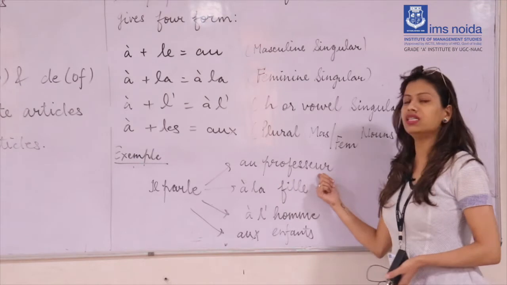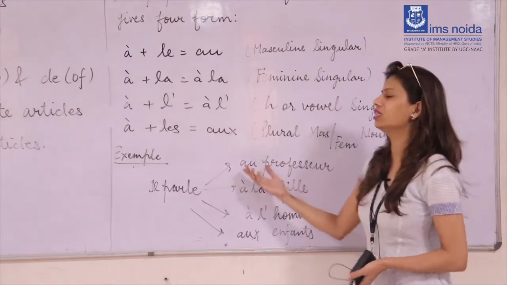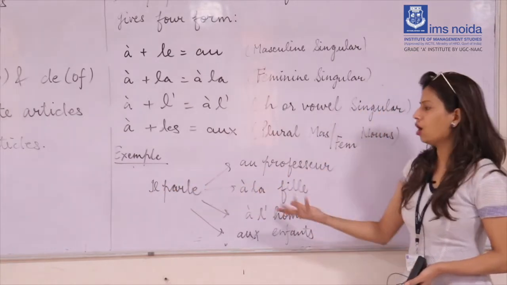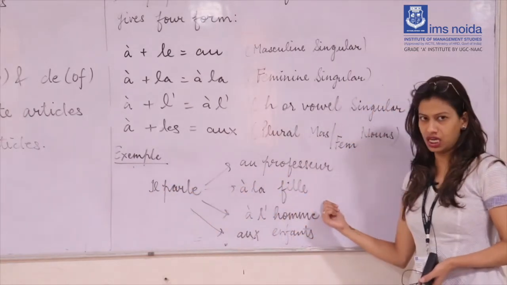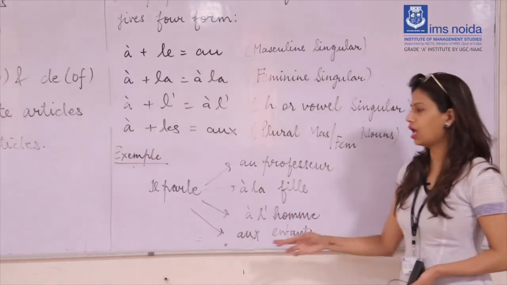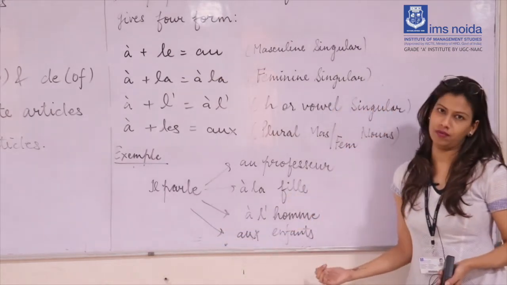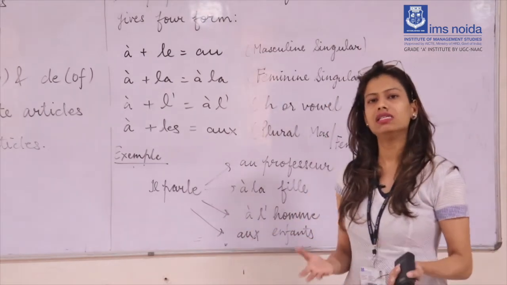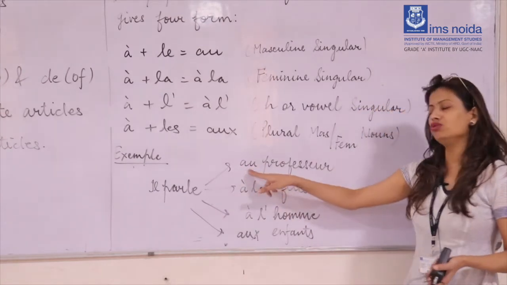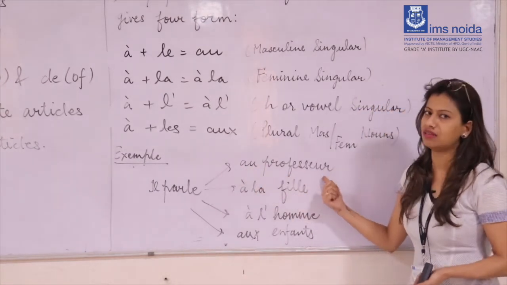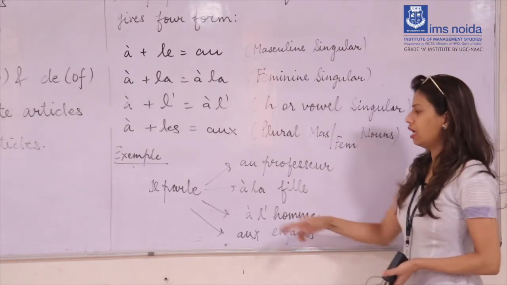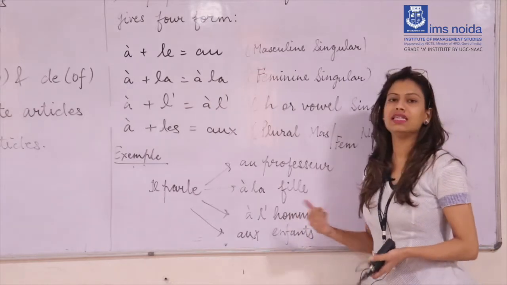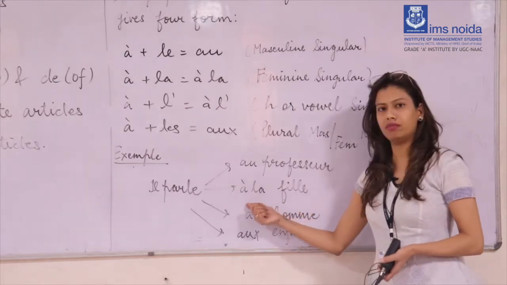If I talk about professeur, we use it as masculine, so you can say il parle au professeur. In the same way, il parle à la fille, il parle à l'homme, and il parle aux enfants. Au is used before professeur because it is a masculine noun, and fille is used for the girl, a feminine noun, that's why we are using à la before that.